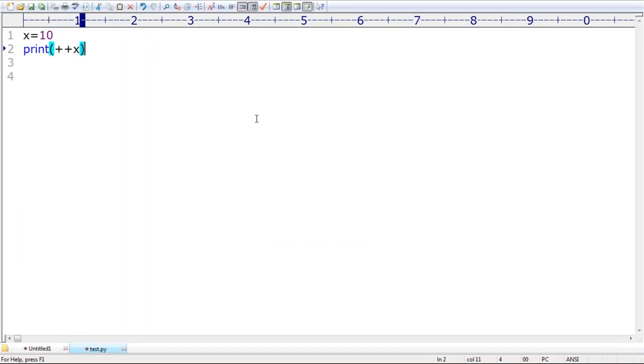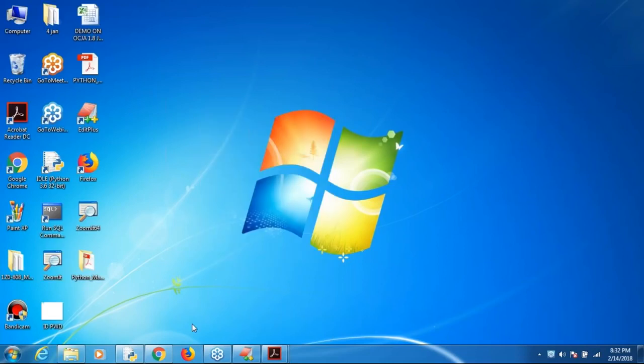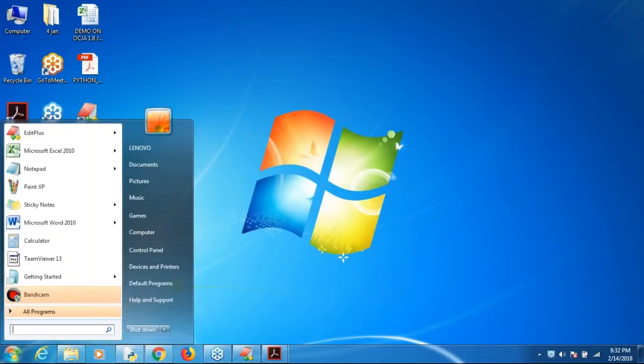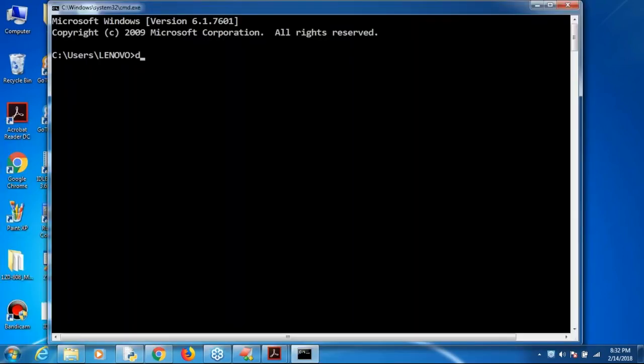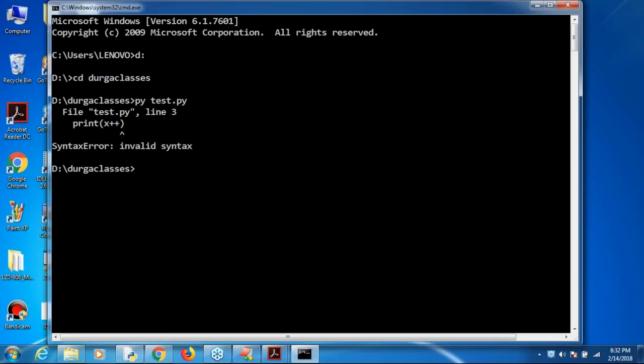Are you getting it? Next, after that, print of x plus plus. Remember, x plus plus. Now I'm trying to run it like this. What will happen? Now you can see very clearly, right? Here just observe py tested.py. Are you getting py tested.py? Sir, it is telling invalid syntax.